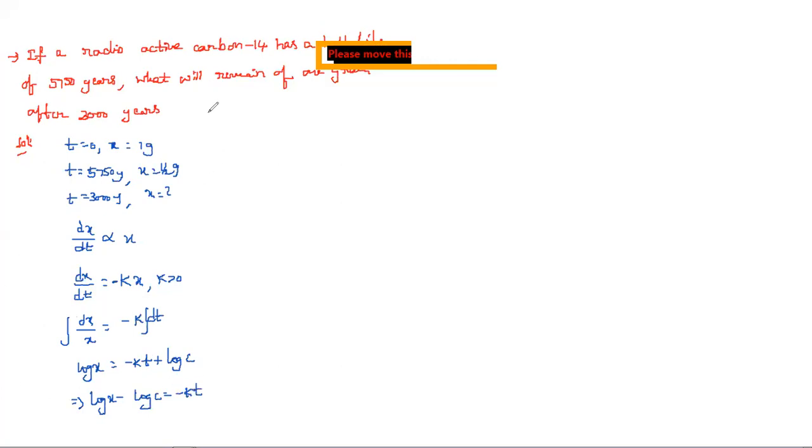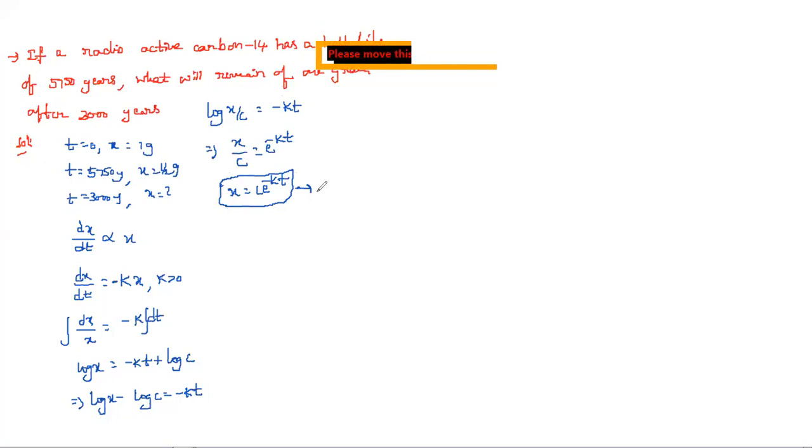Since log a minus log b is log a by b, log of x by c is equal to minus kt. By the logarithmic definition, x by c is equal to e power minus kt, and then x is equal to c into e power minus kt. This is the equation for finding that.